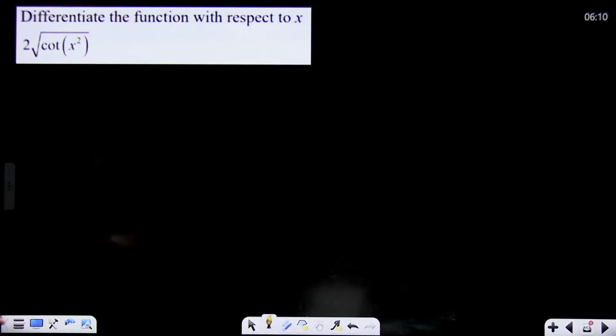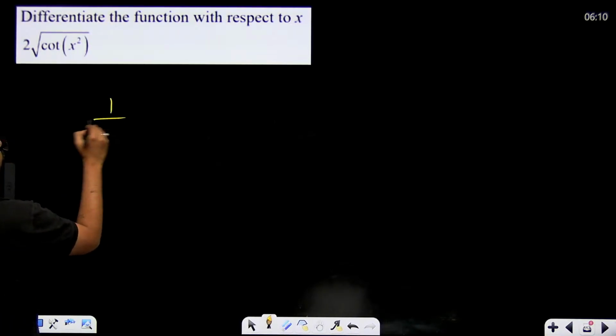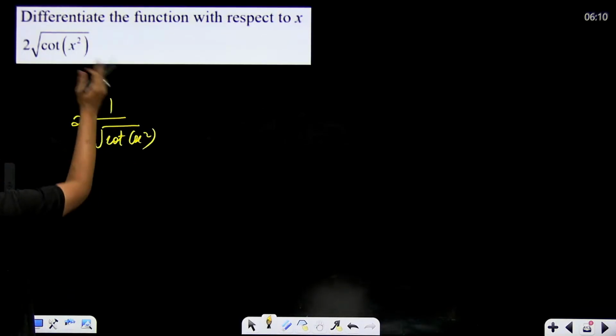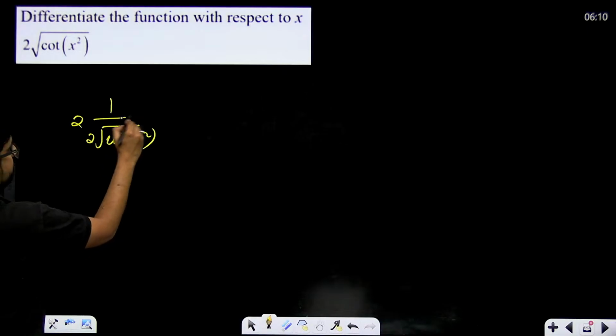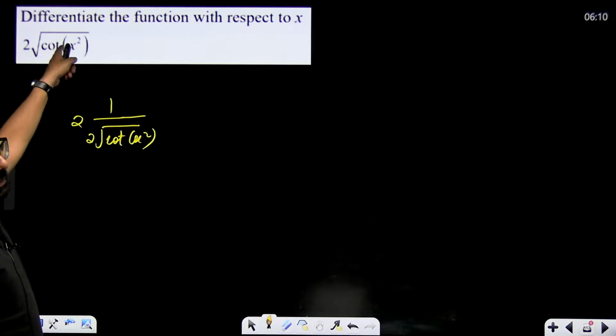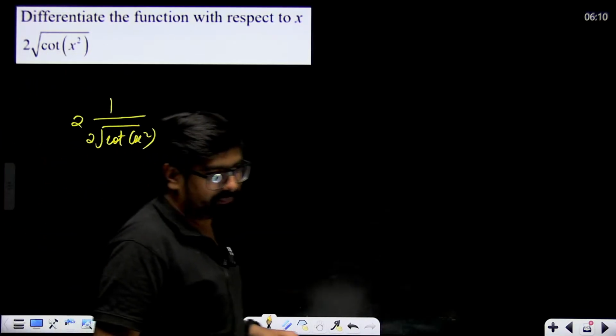Differentiate the function with respect to x. Here again the outer function is root, so 1 by 2 will stay common, 1 by 2 root cot x square will come first, then the inner function is cot, then the derivative of cot will come, after that multiplied with the derivative of x square.